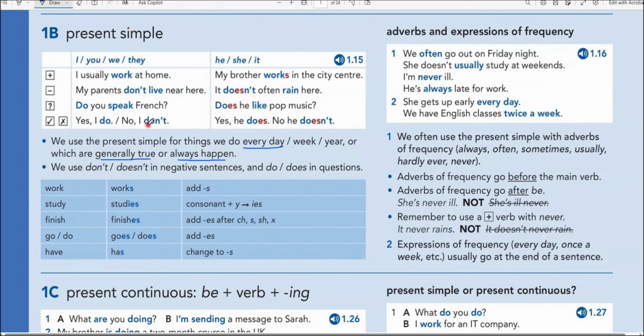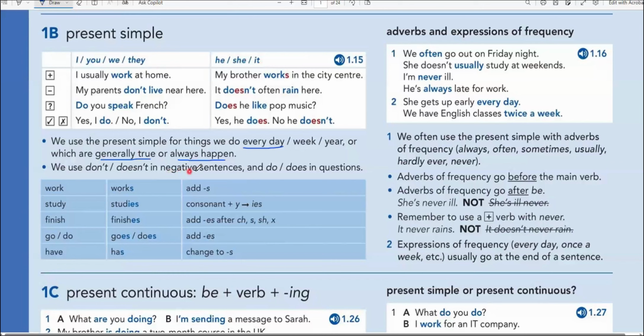So again, present simple. We use this tense when we want to talk about routine activities like every day, every week, every year, every month, or something generally true. For example, I am a teacher, or I live in England, or I am Egyptian, generally true. Something that always happens: all babies cry. Or the earth rotates around the sun. This is generally true, a scientific fact.